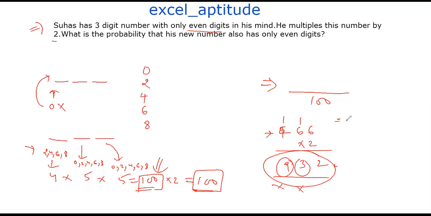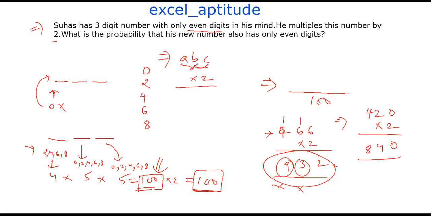For example, take 402 and multiply by 2, which gives 804. Now understand: assume ABC is a number where all digits are even. If I multiply by 2, even into even is obviously even.